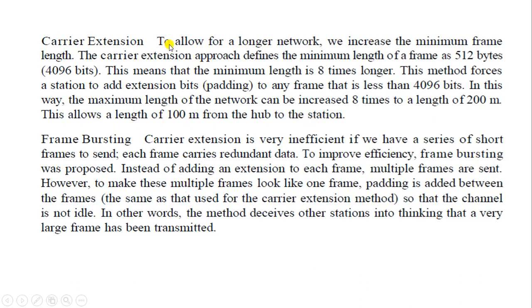As far as the carrier extension is concerned, to allow a longer network with an increase in the minimum frame length, the carrier extension approach defines the minimum length of the frame as 512 bytes, which is nothing but 4096 bits. This means that the minimum length is 8 times longer. This method forces the stations to add extension bits.